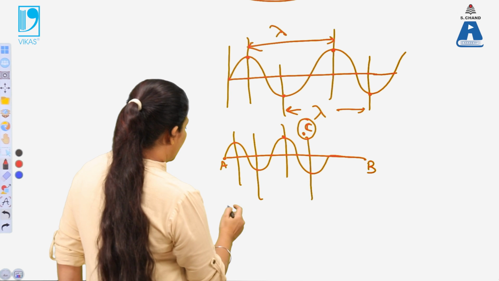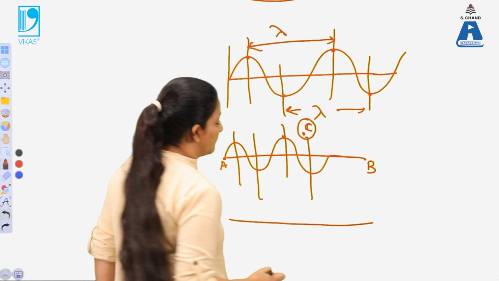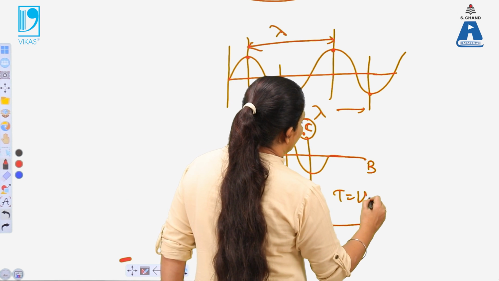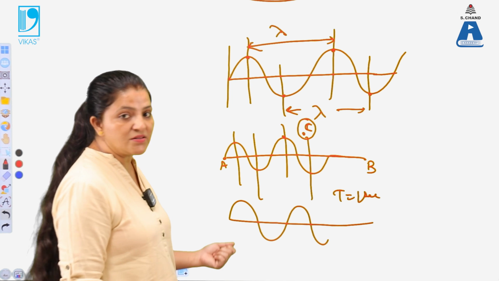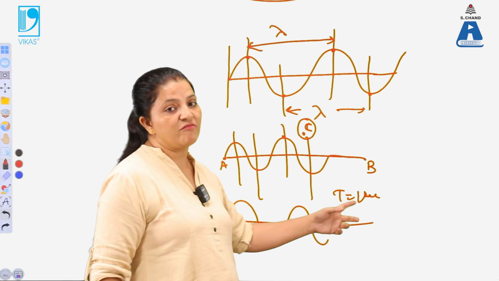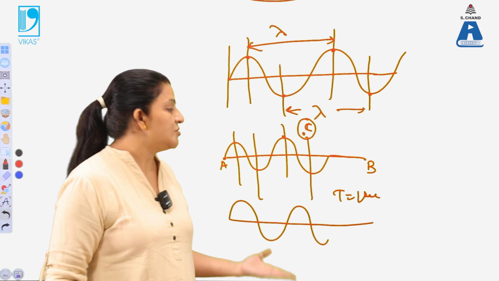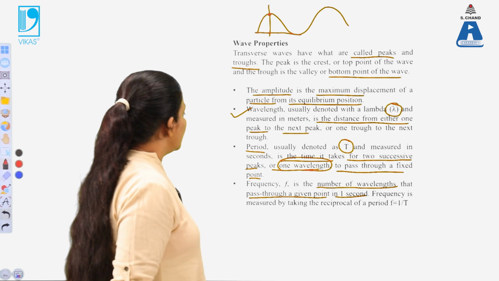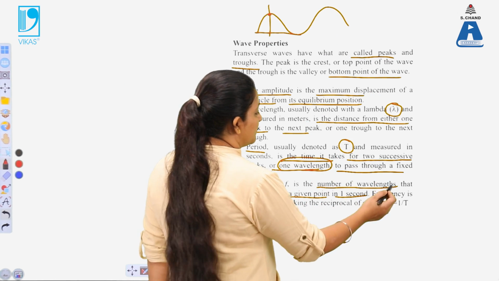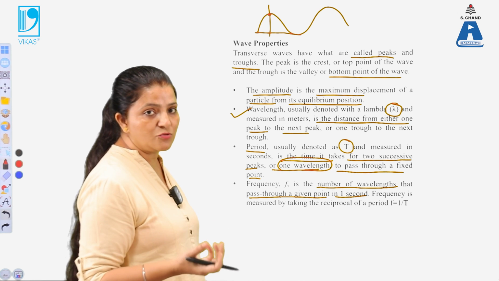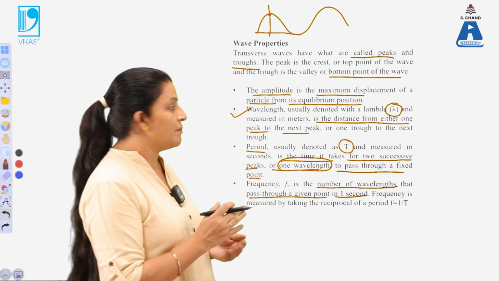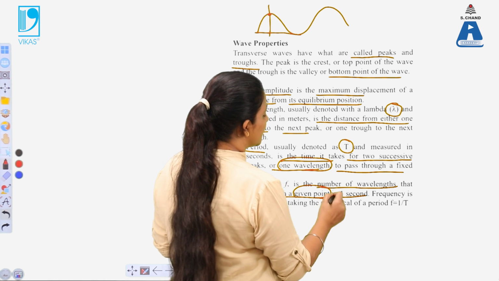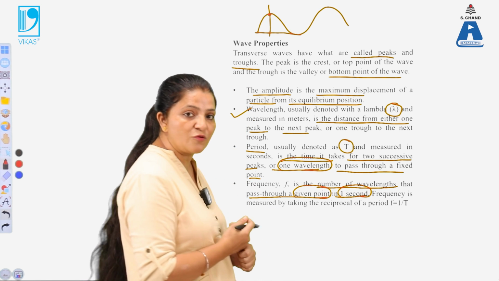Now in the second case, when we are defining the frequency, we are fixing the time. So time is fixed here at 1 second. That means in 1 second, how many peaks or wavelengths are passing through the one point? That is known as frequency. So frequency is defined as the number of wavelengths, that means the number of 2 consecutive peaks or 2 consecutive troughs, passing a given point in 1 second. The point is fixed, and the time is also fixed here.